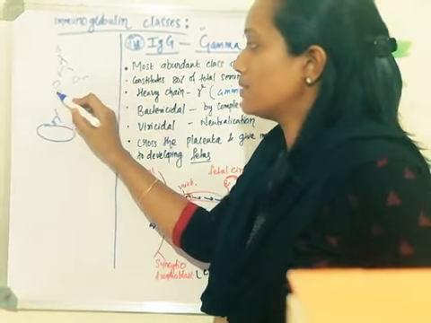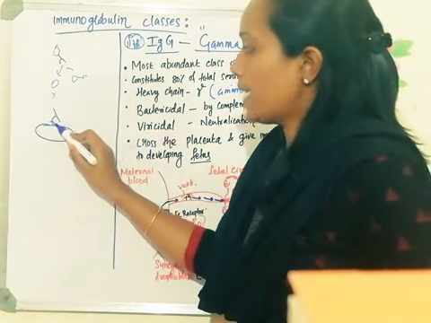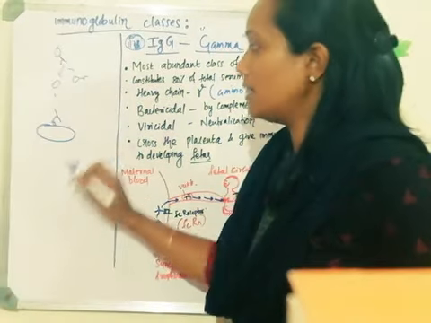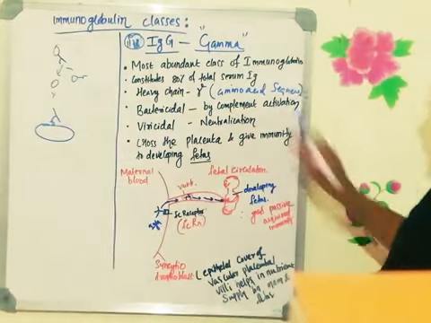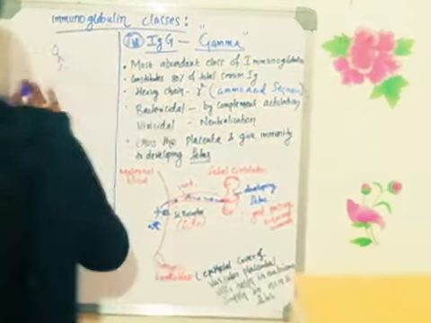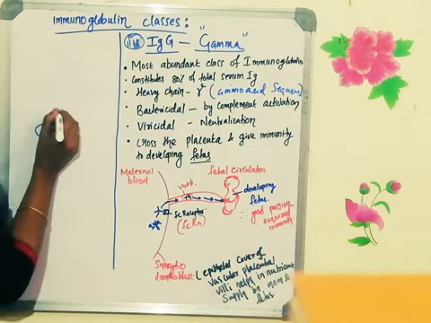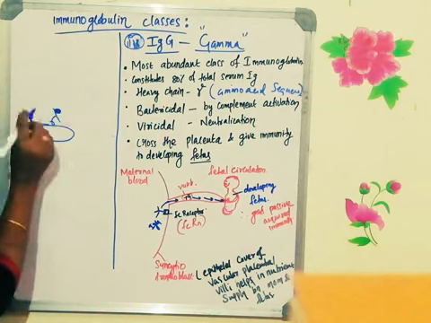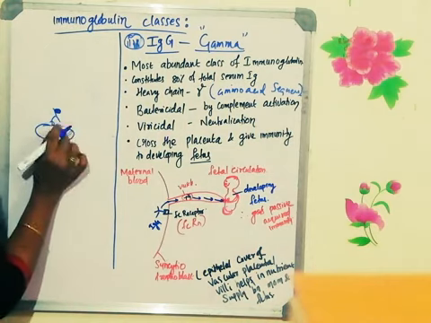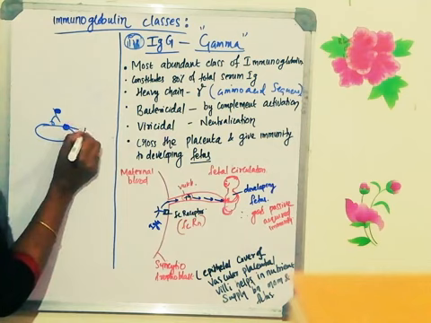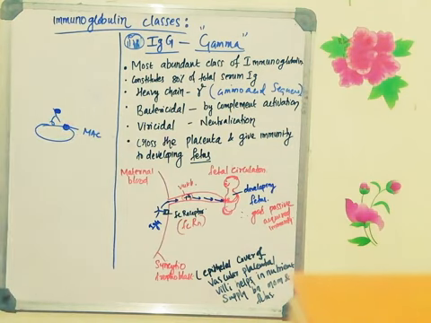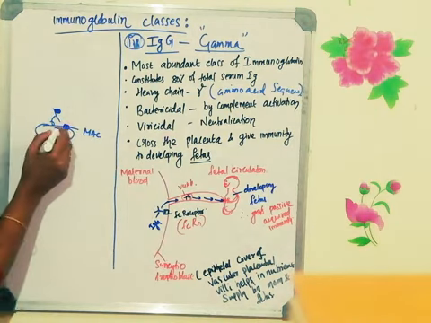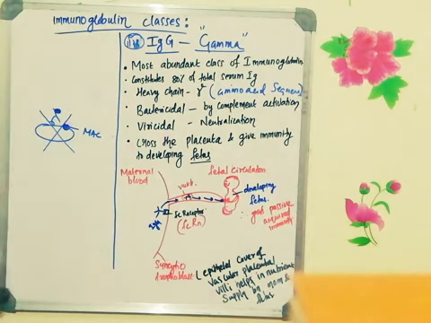These plasma cells will produce immunoglobulin G, which will bind with the antigens present on the bacteria, and they will kill the bacteria by activating the complement pathway. Whenever the antigen antibody complex is formed, complements will identify it and bind to the Fc portion of the antibody, and activate the complement mediated cascade, and finally a membrane attack complex will be formed. Do you remember MAC? What is MAC? Membrane attack complex. Whenever the membrane attack complex is formed, it can activate the killing of the bacteria. This you have studied, or I told you very clearly, under the complement pathway.